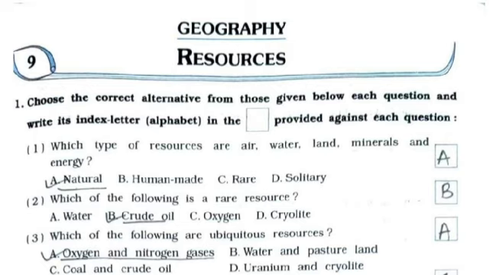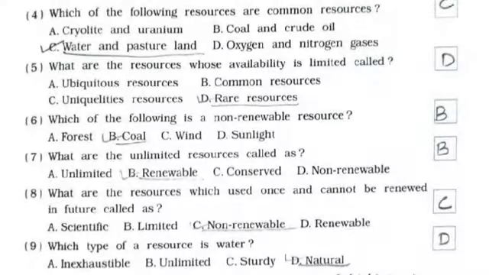Third, which of the following are ubiquitous resources? It's option number A, oxygen and nitrogen gases. Fourth, which of the following resources are common resources? It's option number C, water and pasture land. Fifth, what are the resources whose availability is limited called? It's option number D, rare resources.